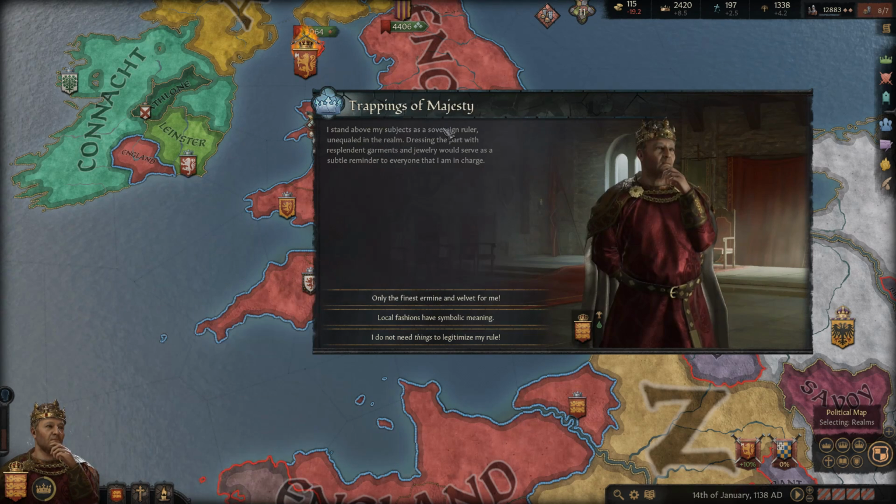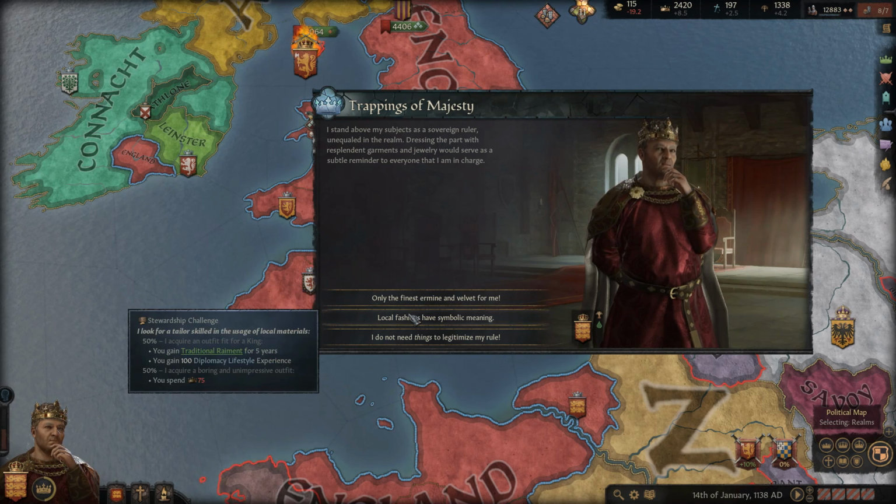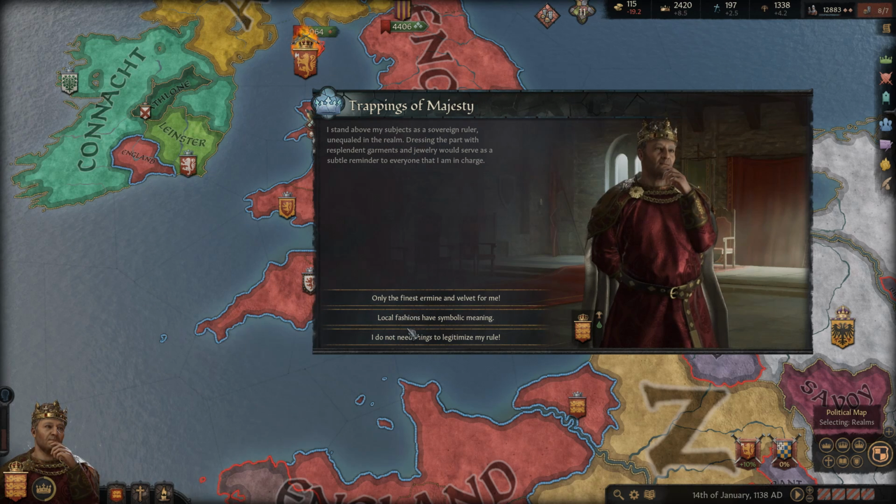I can't remember. This is based on him doing the diplomacy one that he's doing for the Majesty. And so he has to pick whether he's gonna use clothes to legitimize his rule, which is something that was very much done in history.